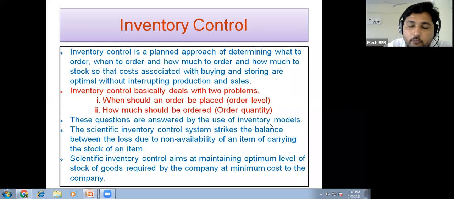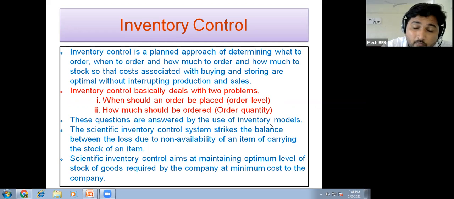Now, inventory control is a planned approach to determine what to order, when to order, and how much to order.